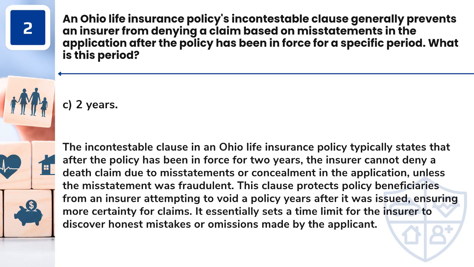Answer: C. 2 years. The incontestable clause in an Ohio life insurance policy typically states that after the policy has been in force for 2 years, the insurer cannot deny a death claim due to misstatements or concealment in the application, unless the misstatement was fraudulent. This clause protects policy beneficiaries from an insurer attempting to void a policy years after it was issued, ensuring more certainty for claims. It essentially sets a time limit for the insurer to discover honest mistakes or omissions made by the applicant.